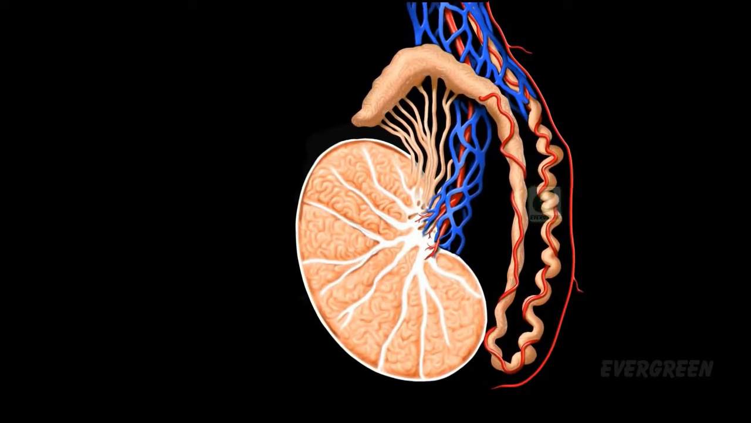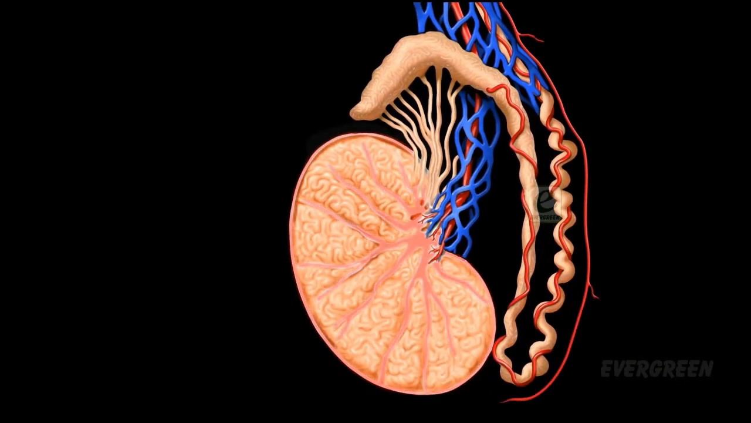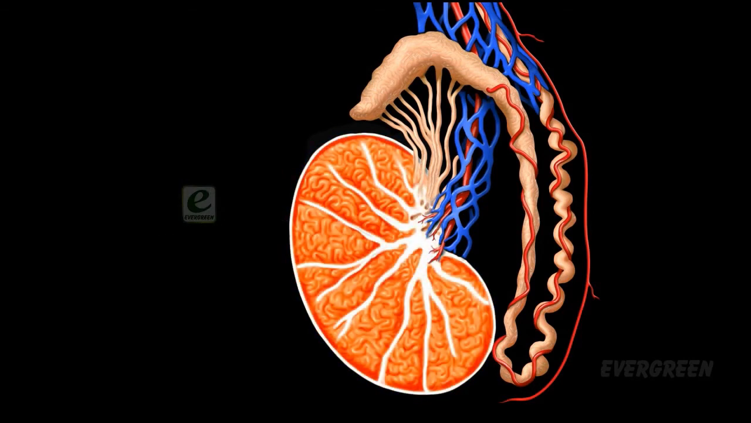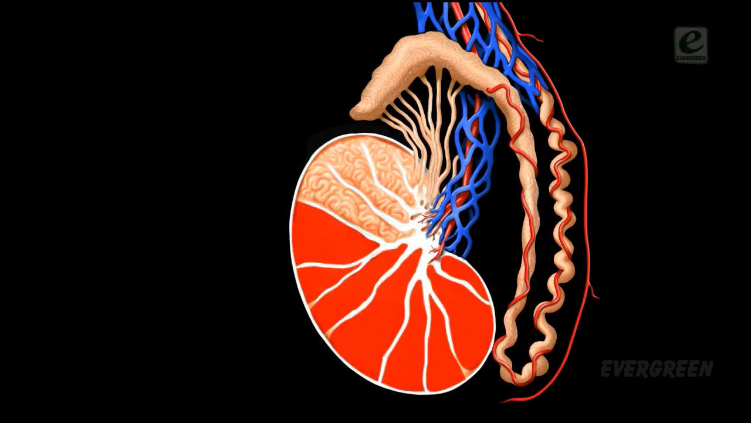Each testis is encapsulated in a wide, fibrous, connective tissue layer called tunica albuginea. This capsular wall invaginates, dividing the testes into 200 to 300 small compartments called lobules. In each lobule are present two types of structures which help in reproduction.